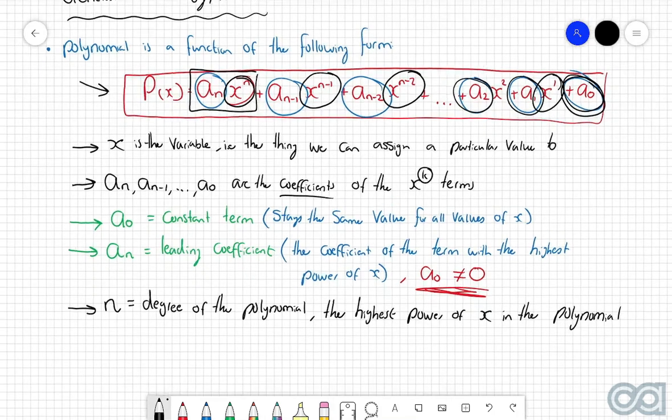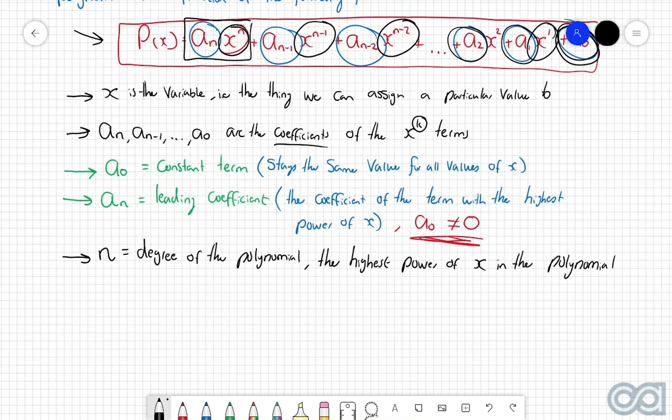Now, the really, really important thing about these powers of x is that they have to be integers. Specifically, they have to be non-negative integers. So in other words, the degree must be a non-negative integer. So for example, it could be 1, 2, 3, 4, 5, 10 million, 500,000. As long as it's a non-negative integer, then the degree can be whatever value it wants to be.